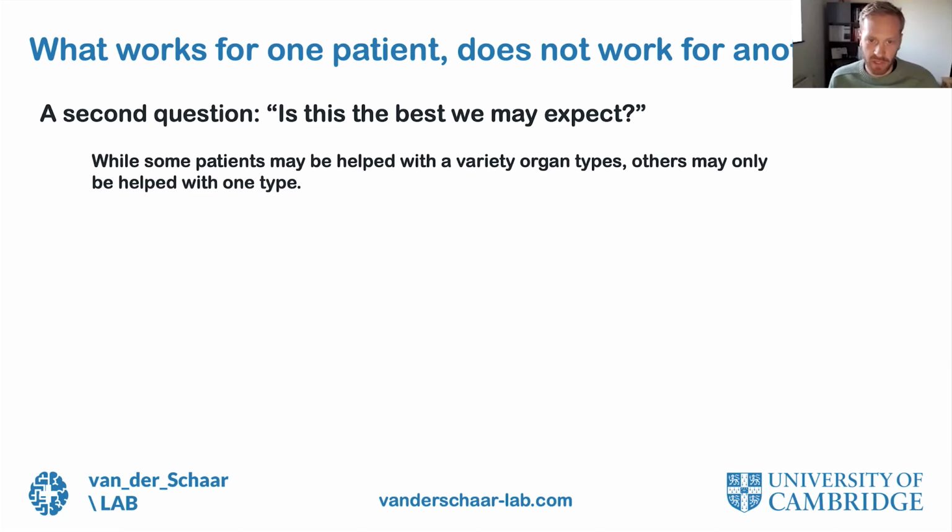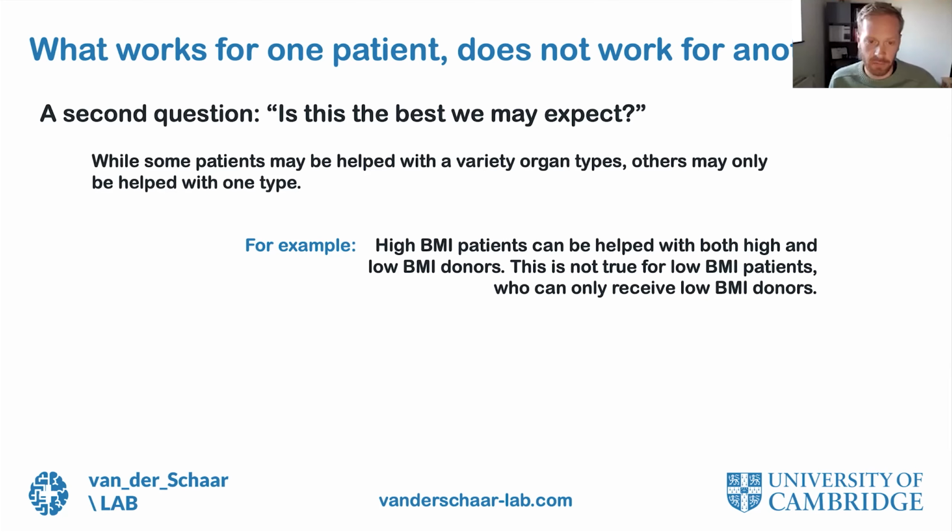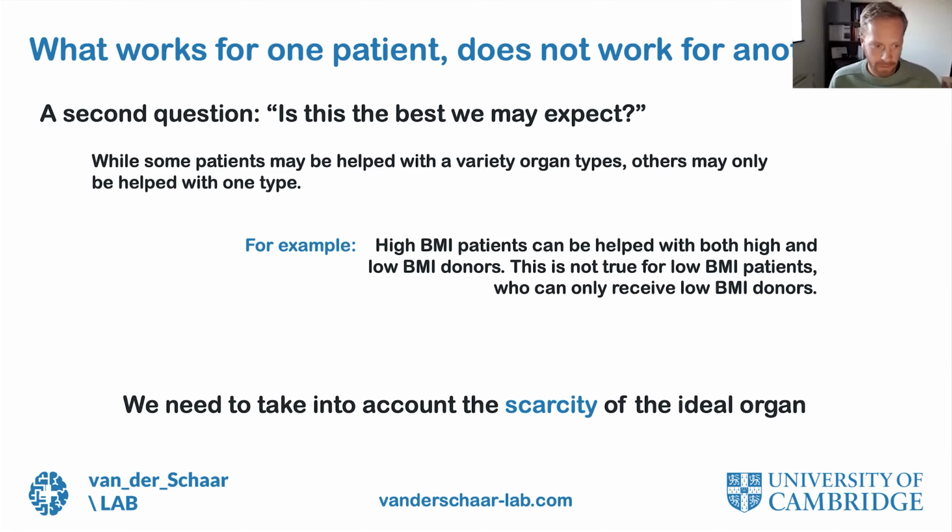While some patients may be helped with a variety of organ types, others may only be helped with one type. A typical example is if you have a high BMI patient, they can be helped with both high BMI and low BMI donors. But this is not true for low BMI patients. If you have a very skinny patient, we cannot give them a fatty liver, for example, because they would go in shock. We need to take into account the scarcity of a patient's ideal organ.